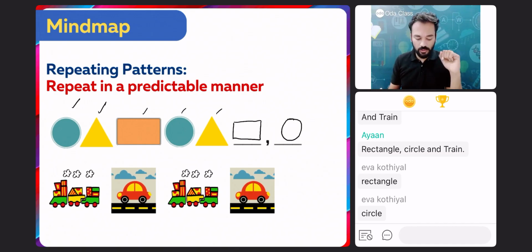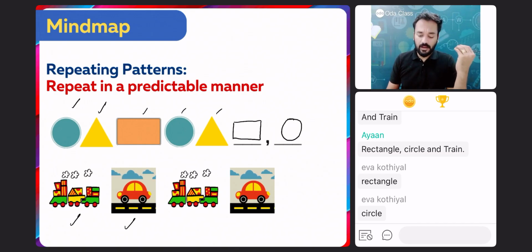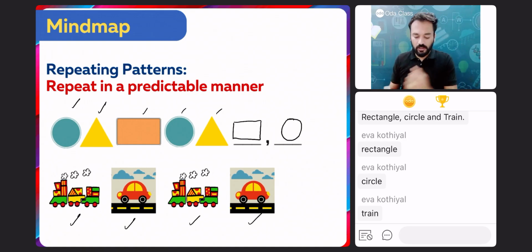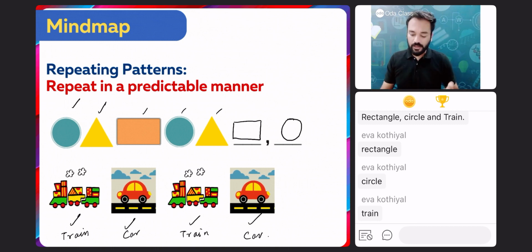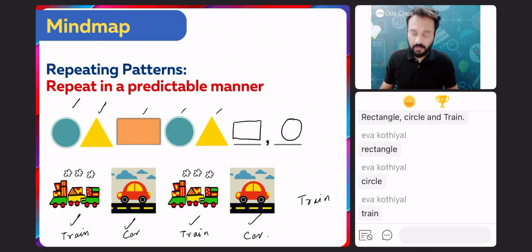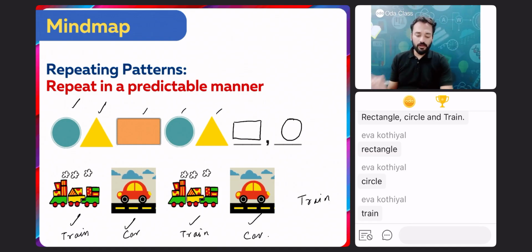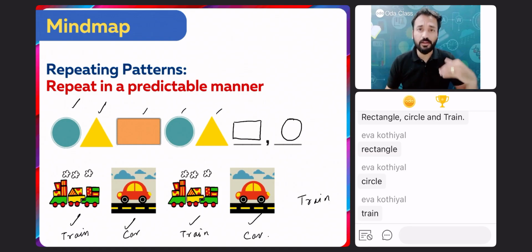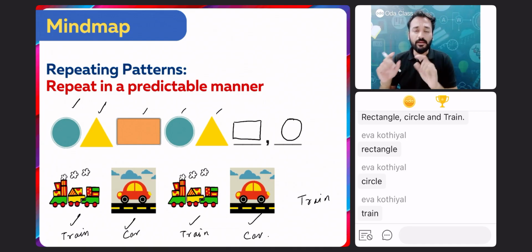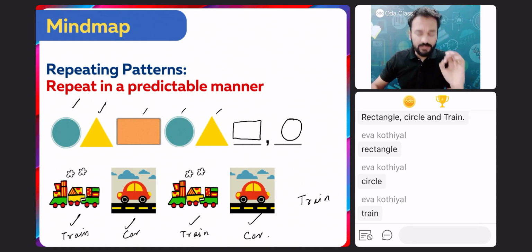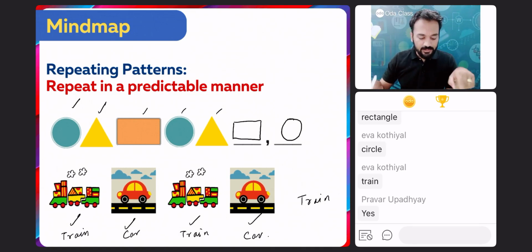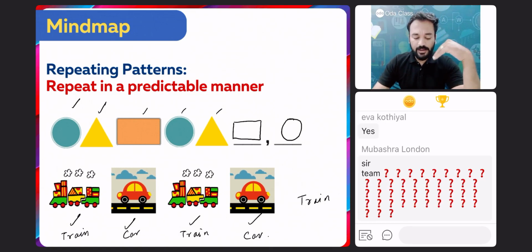Take a screenshot over here. Here one train is there, then car is there, train, car. Next, what will come? Again train is there. Again car is there. After car, what will come? Correct, beta. Train will come, right? Train, car is again and again repeating. In the top one, circle, triangle, rectangle is again and again repeating. Clear? This is the first type.